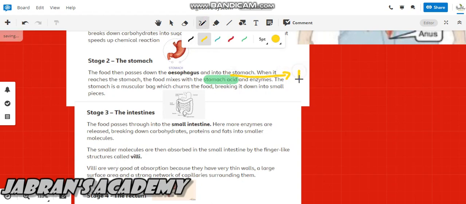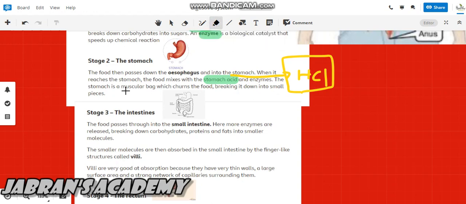That is hydrochloric acid, HCl. And protease enzymes are always secreted in the stomach, which help in the process of digestion as well. The stomach is a muscular bag which churns the food, breaking it down into small pieces.